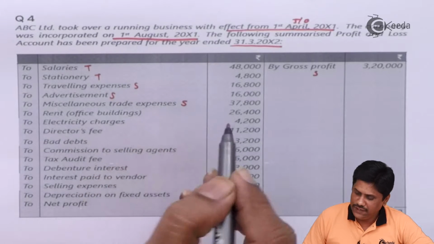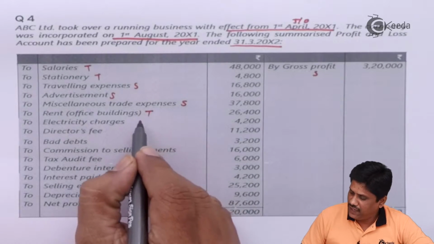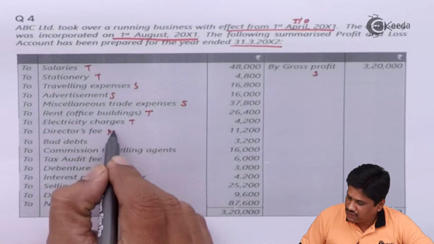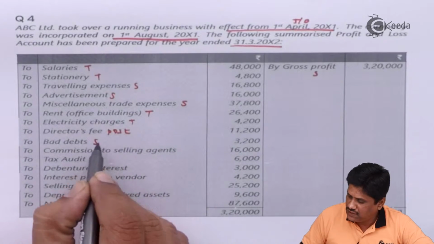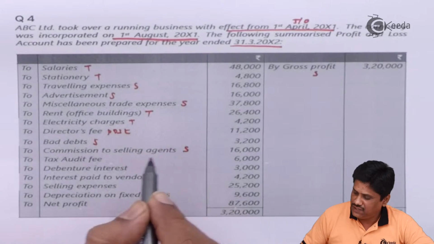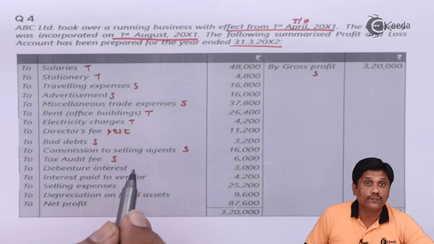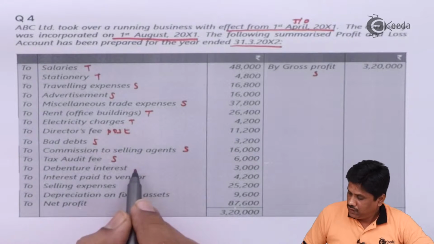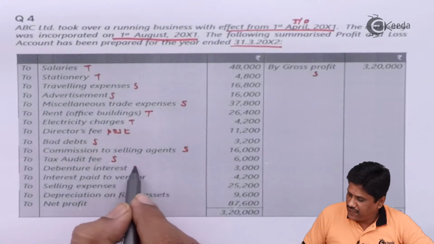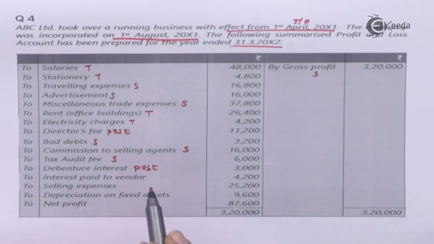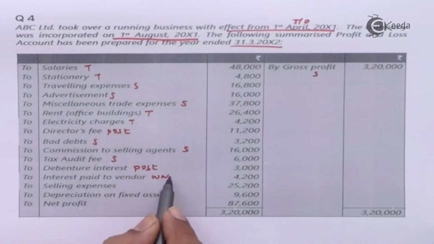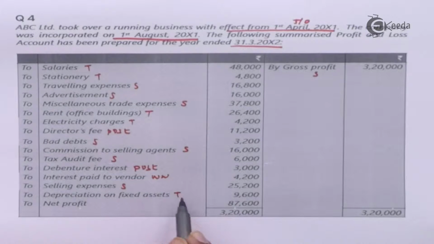Rent of the office building on time, electricity charges on time, director fees will be taken to the post, bad debts will be taken on the sales ratio, commission to selling agent on sales ratio, tax audit fees will be allocated on sales ratio, debenture interest will be taken directly to post, interest paid to vendor we will do a working note, selling expenses we will allocate on sales basis, depreciation on fixed assets on time basis, and net profit will work out as a difference.